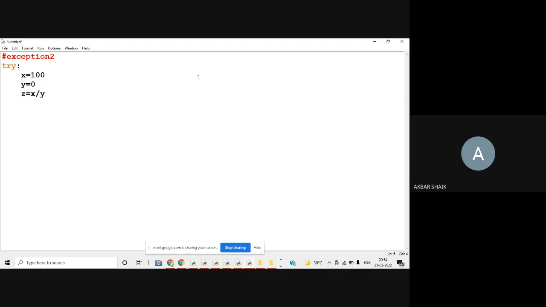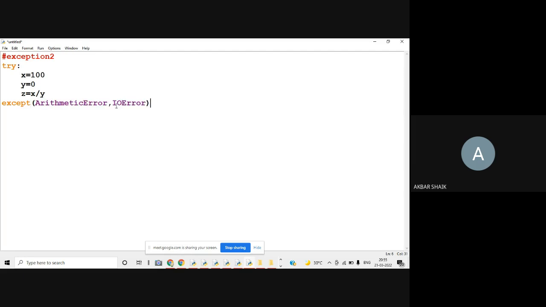Now I'm going to write except. Here I'm going to write two errors. What are the errors? ArithmeticError, and you are going to write one more error, that is IOError. So whichever error is occurring, only that will be printed.